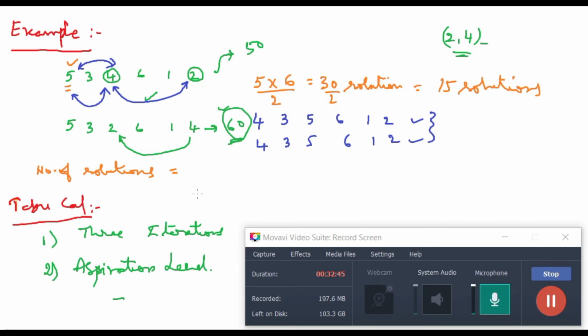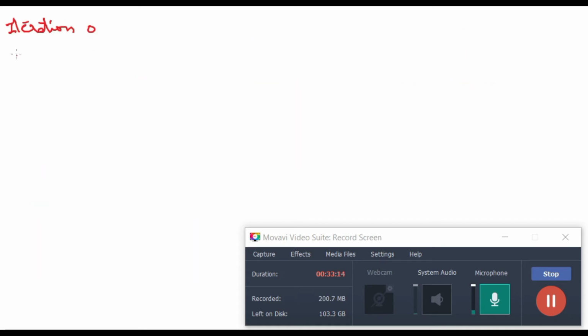Let me go ahead quickly with the current solutions iteration by iteration. Then it will be very easy for us to understand this example. My iteration 0, and let me tell you the current solution. The current solution is what we have discussed: 5, 3, 4, 6, 1, 2, and the objective value is equal to 20.